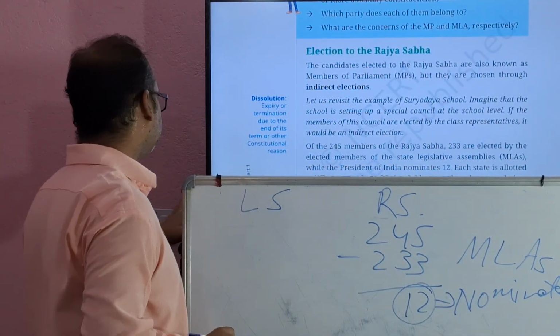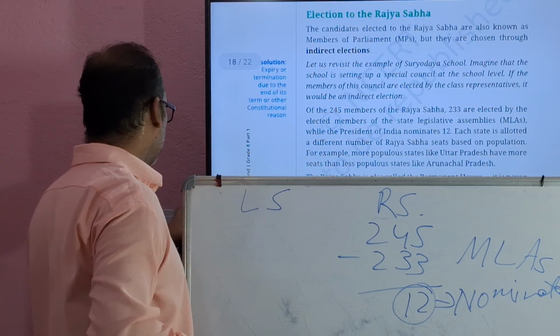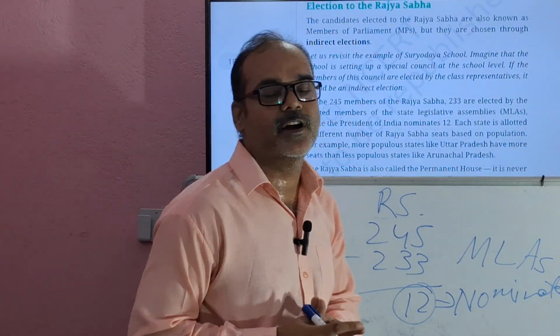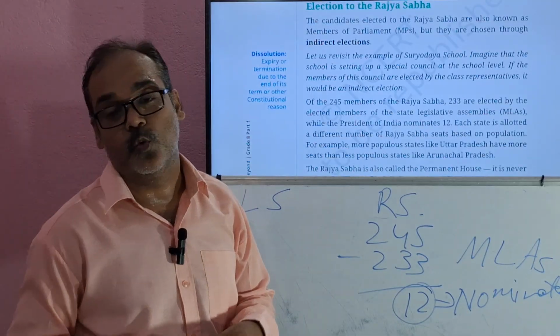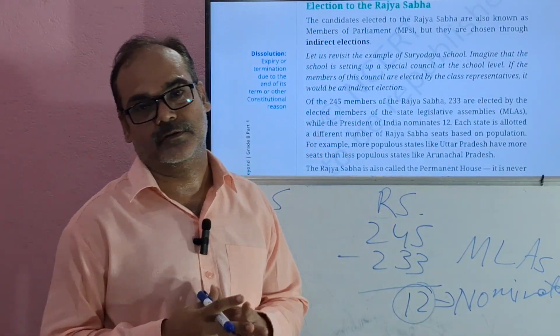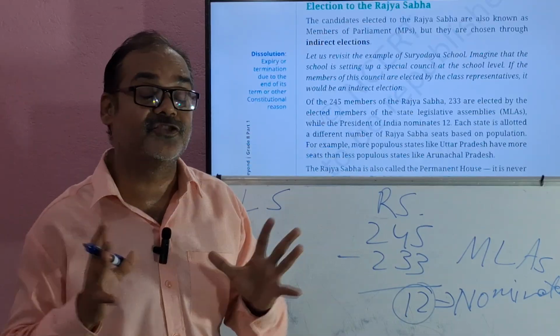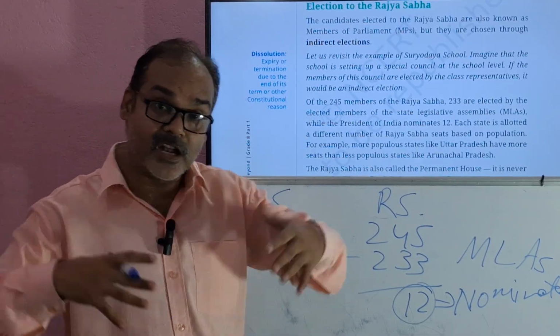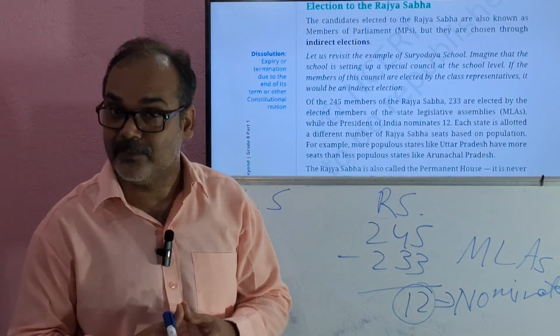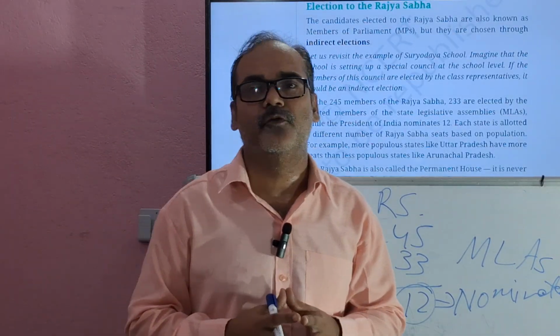Now, see here. Each state is allotted a different number of Rajya Sabha seats. Why does it happen? It totally depends upon the size of the state and the population. The larger the population, the more members there will be in the Rajya Sabha from that state. Just take an example of Uttar Pradesh.